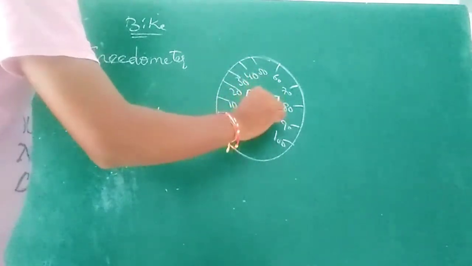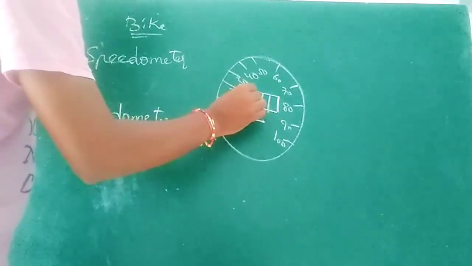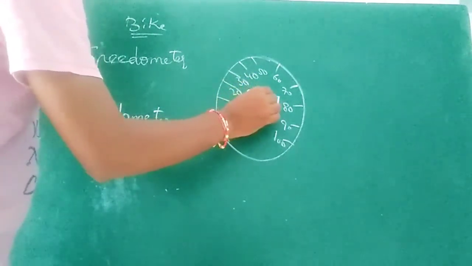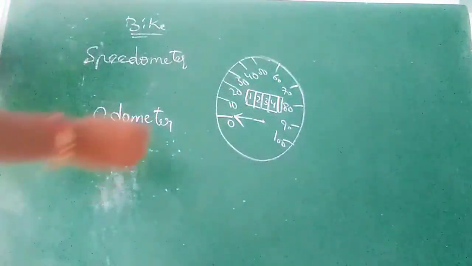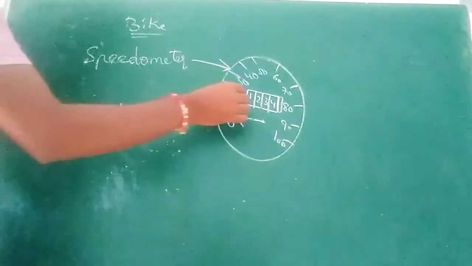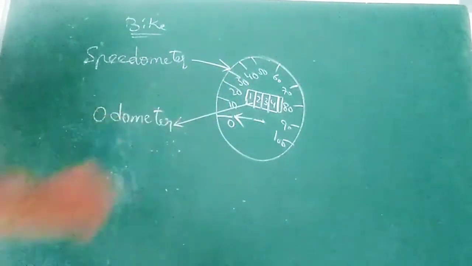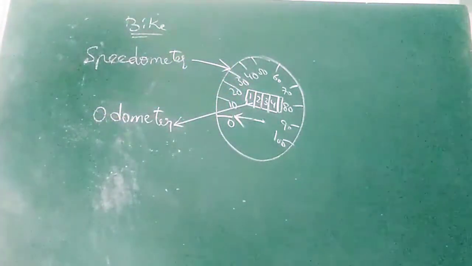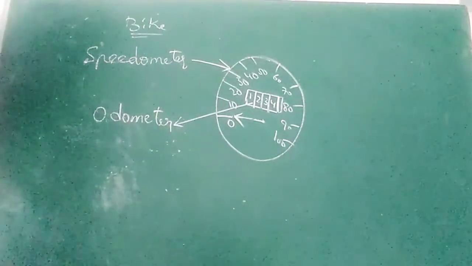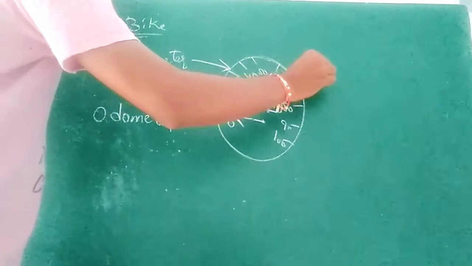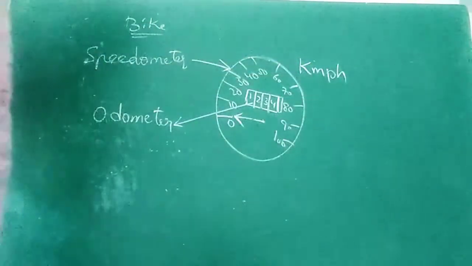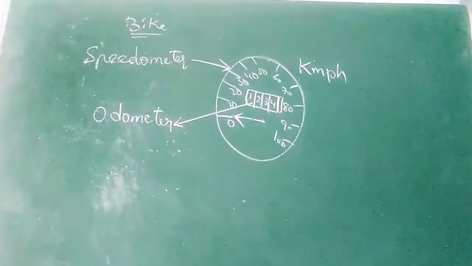And in the same dial there is another dial inside, with a needle, marked 1, 2, 3, 4, something like that. That is the odometer; the other is the speedometer. The speedometer gives the speed at which you are traveling in kilometers per hour.